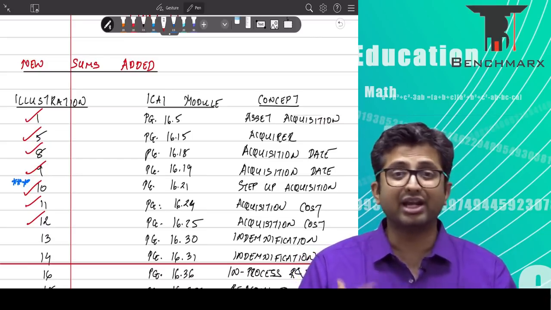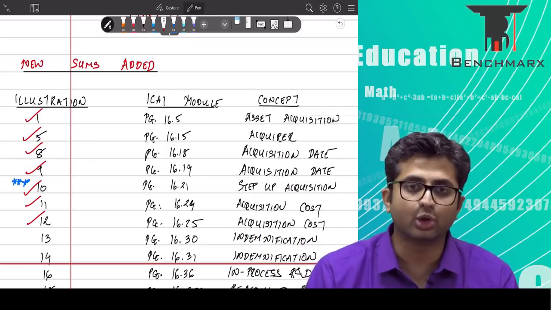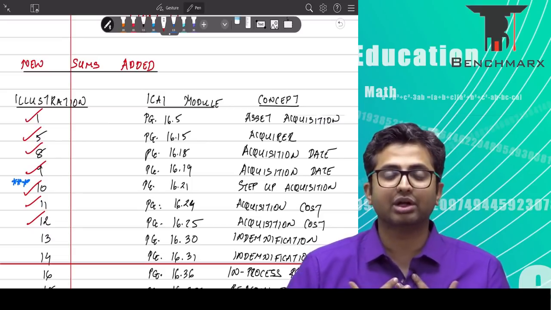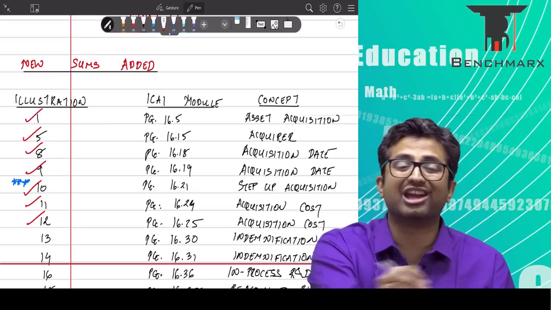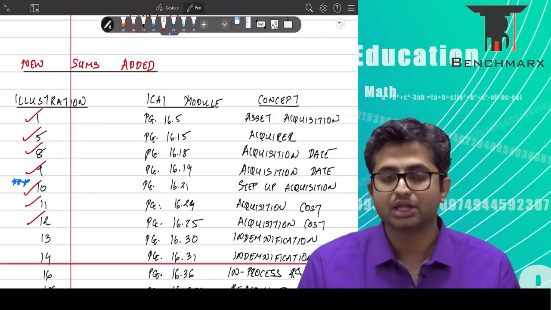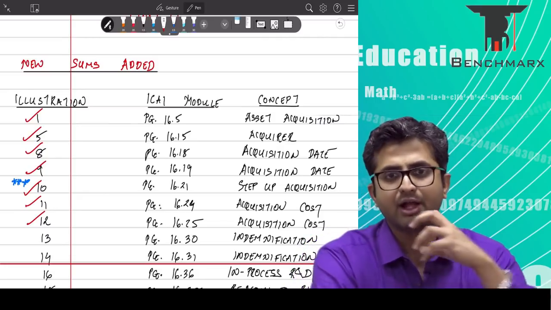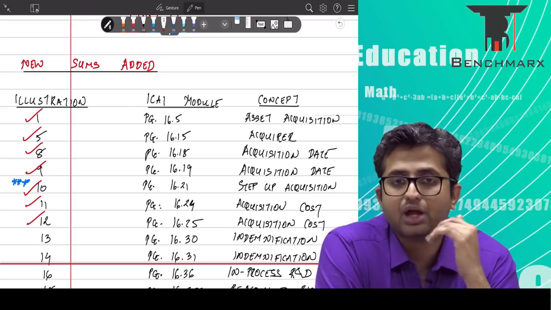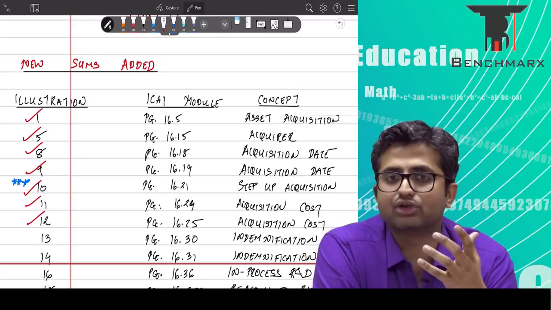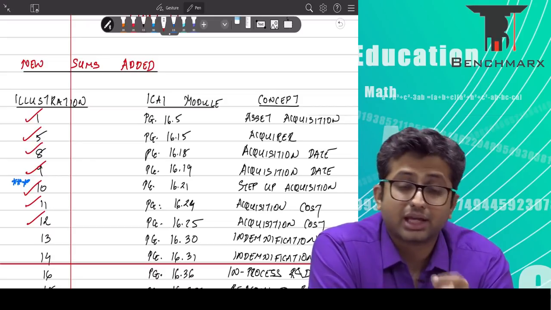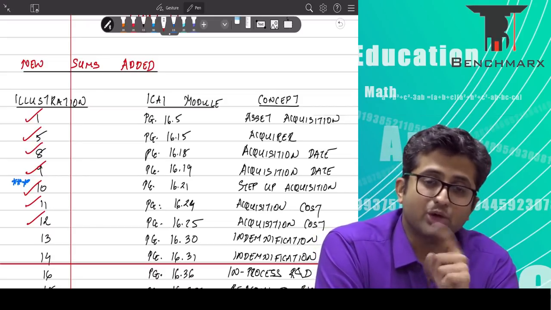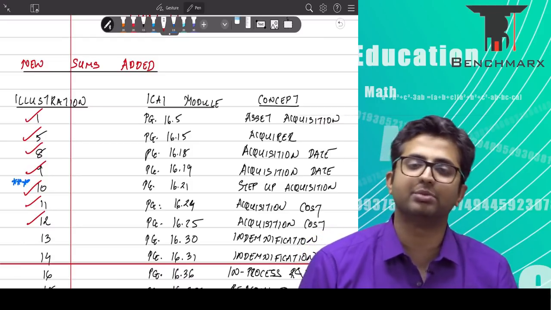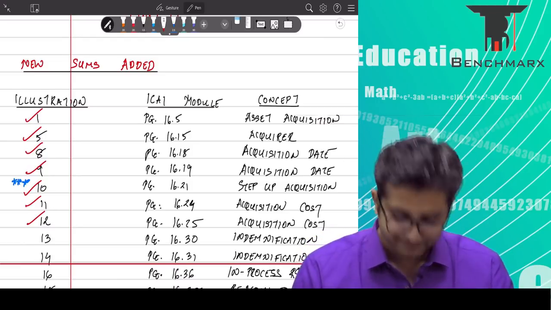Now the liability might be having a maximum value of 20 crores. You realistically think that the fair value is only 5 crores, but to get yourself secured, you take an indemnification worth 10 crores. Now this is where a problem might arise. The indemnification is for 10, the contingent liability is for 5. At what value will we recognize a contingent liability? 5. Can you recognize a reimbursement for a value greater than the liability? No, you can't. And hence the indemnification asset will be restricted to 5 crores over here.